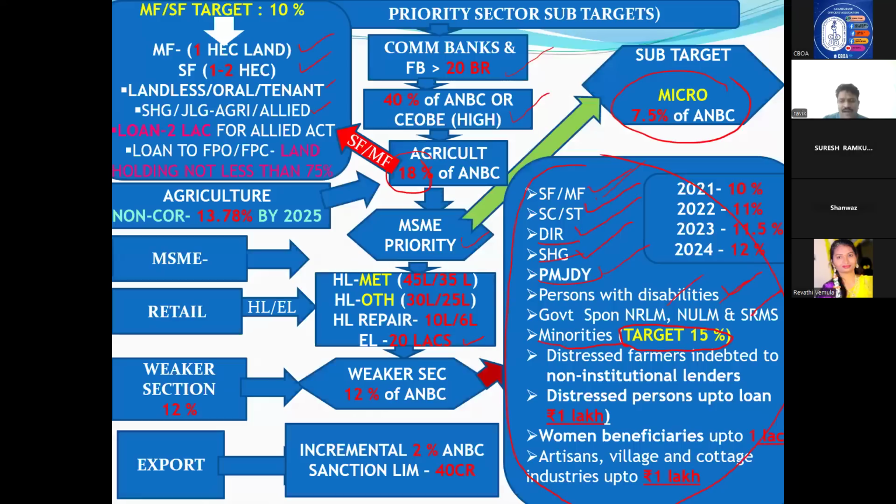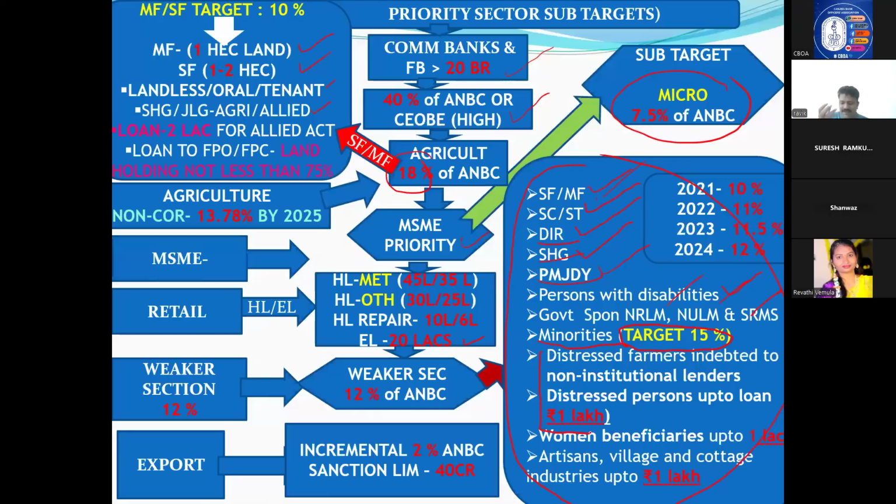Okay, if you finance these people, it comes under the weaker section to achieve 12%. Now, most important with amount: distressed farmers and distressed persons, very, very important. Both are different. Please remember, I am telling you. Distressed farmers. What does distressed farmer mean?